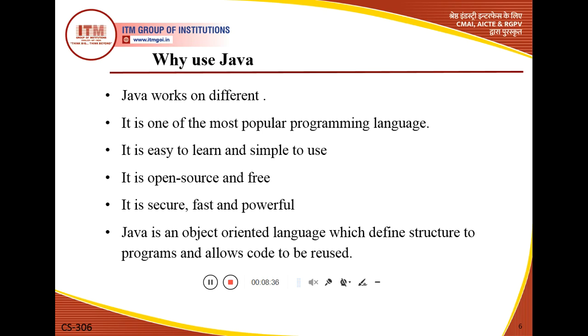So these are the points on the basis of which we discuss why we use Java: it works on different platforms, it is easy to learn and simple to use, it is secure, fast and powerful, and programs written in Java allow code to be reused.